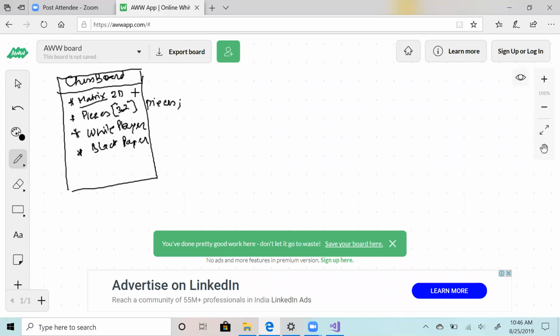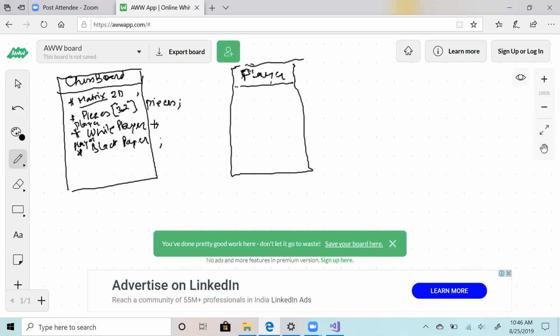You have your 32 pieces, your 2D matrix, one white player and one black player. Now, player is the interface, so white player is nothing but a player, and black player is also a player.